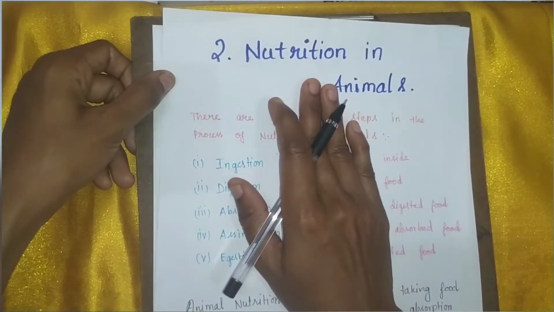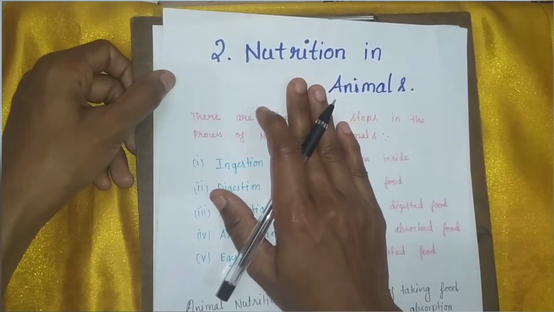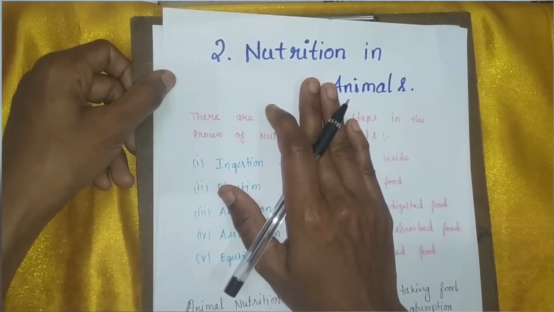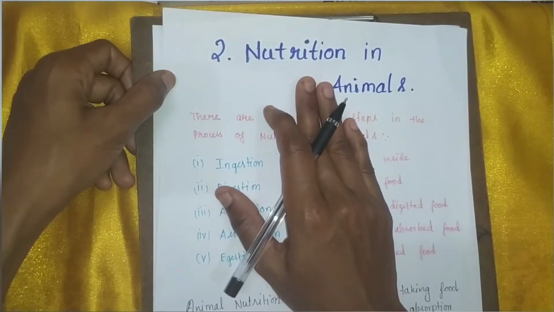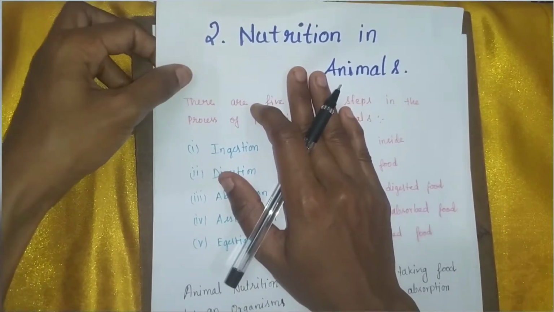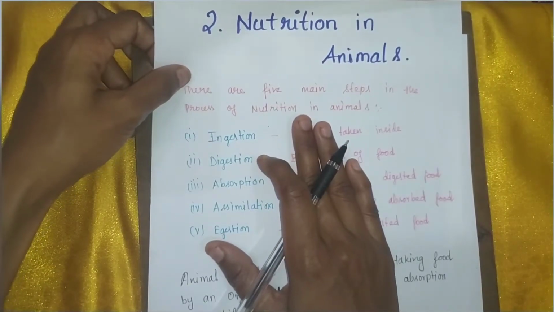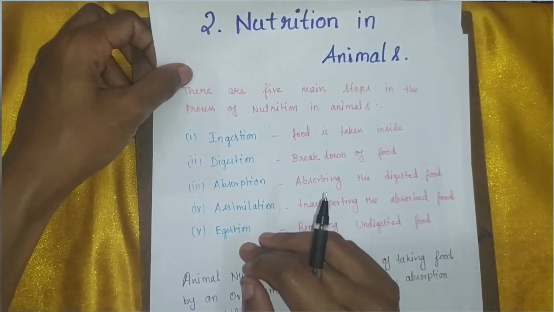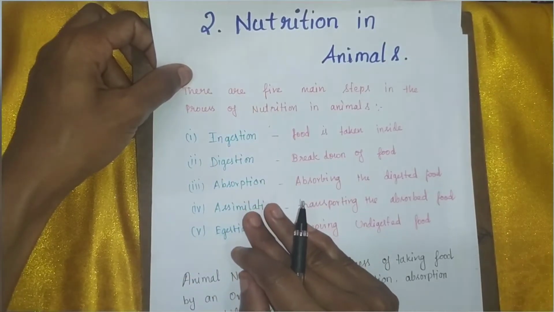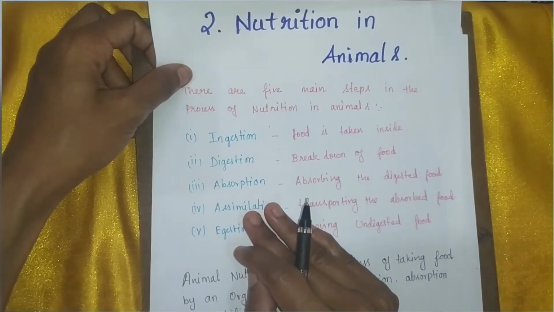Nutrition in animals means how animals take their food, how it is digested, how it is absorbed and utilized in their body. There are 5 main steps in the process of nutrition in animals, that is ingestion, digestion, absorption, assimilation and egestion. These are the 5 main steps in the process of nutrition in animals.